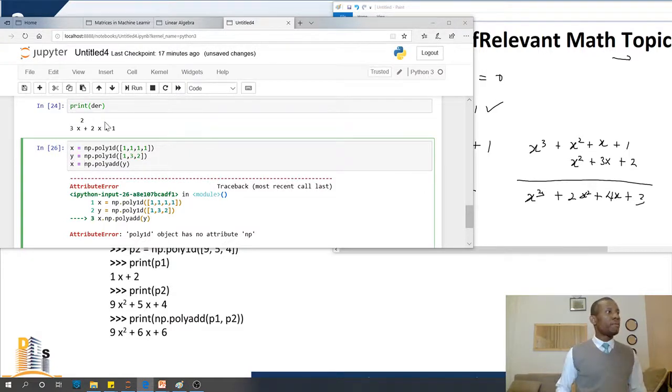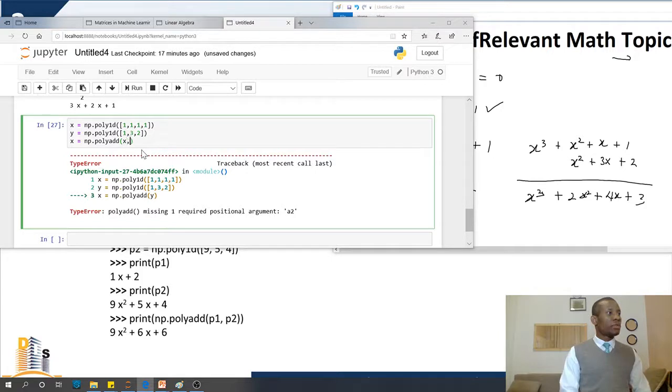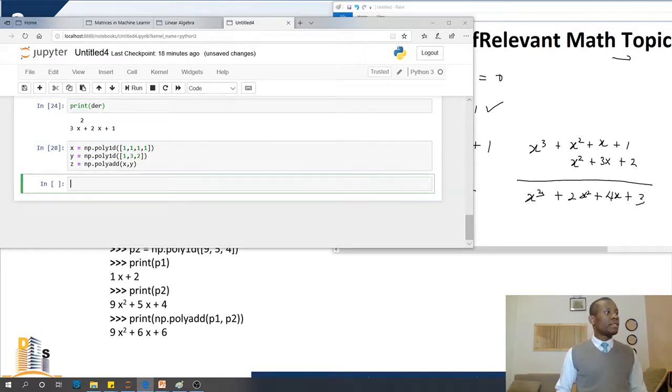Some typo there. All right, so this is what we have, np.polyadd x and y. So this is how it goes. I'm going to run it, and now if I check the value of z, print z, let's see.